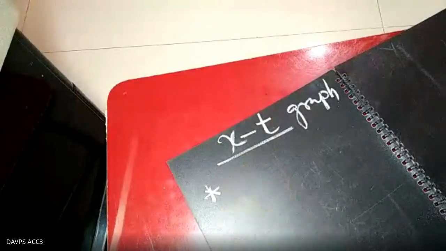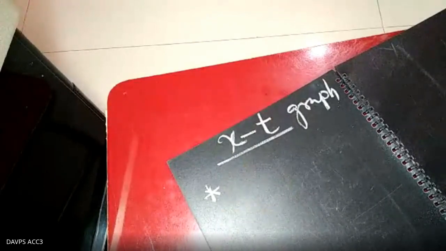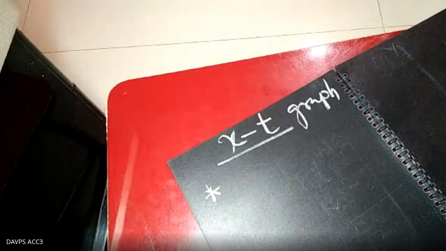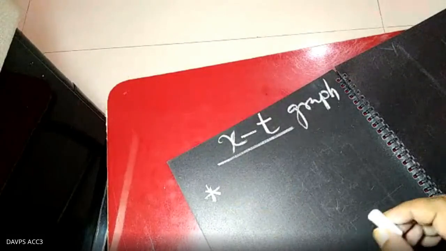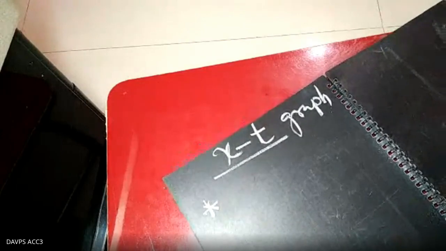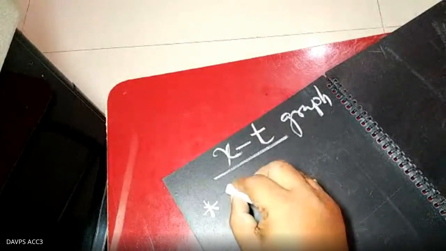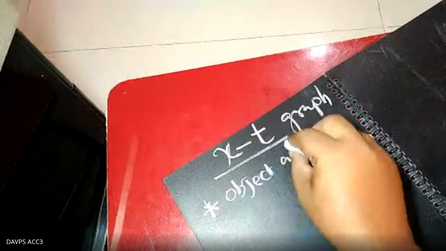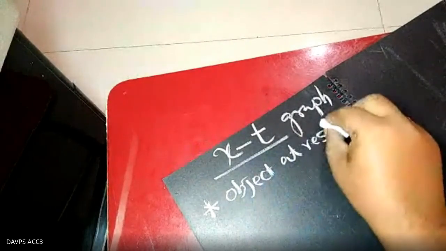So let us think about the different types of motion. Whatever type of motion you think of. Suppose first of all, I take the first case: the object is at rest. How are you observing the object at rest?